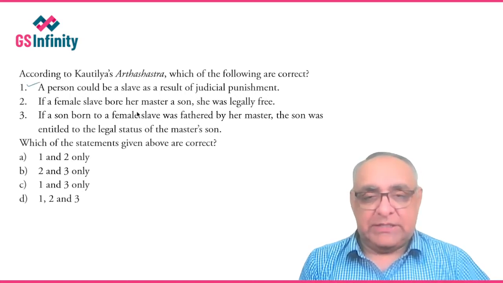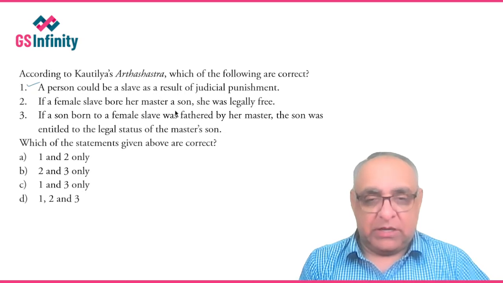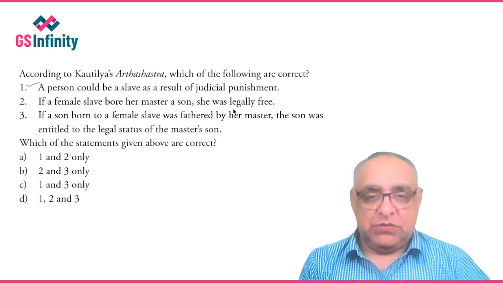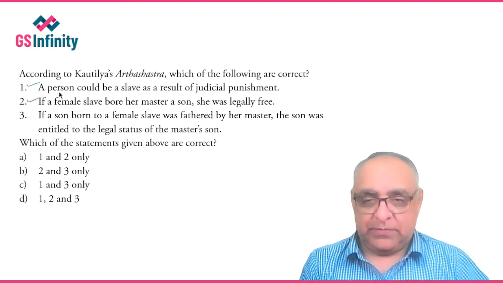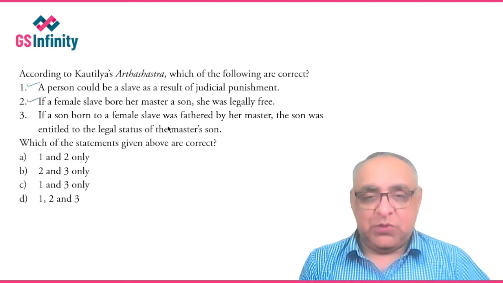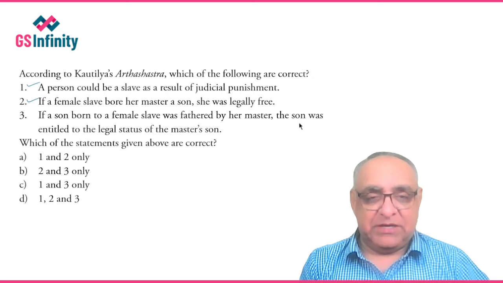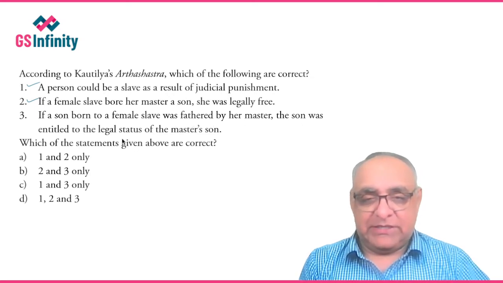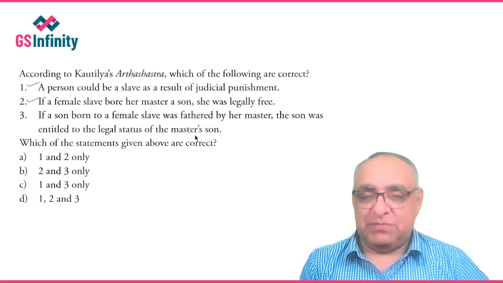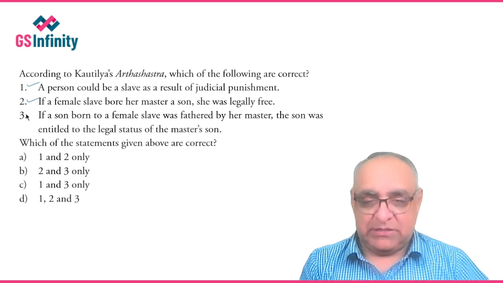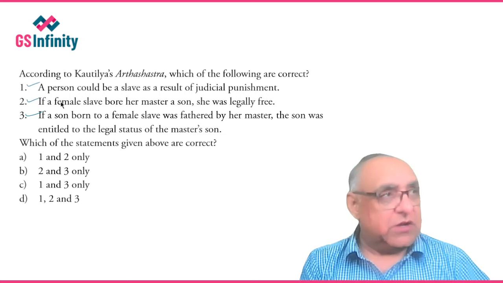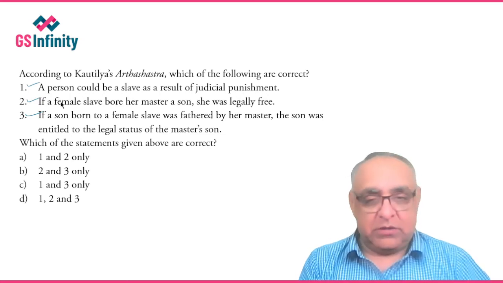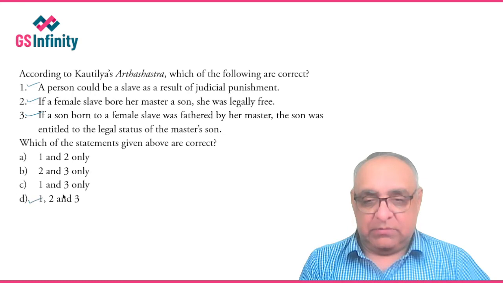If a female slave bore her master a son, she was legally free. Yes, this statement is also correct. If a son born to a female slave was fathered by her master, the son was entitled to the legal status of the master's son. Yes, this statement is also correct. So in the context of Kautilya's Arthashastra, all the 3 statements are correct. Therefore the answer becomes D, 1, 2 and 3.